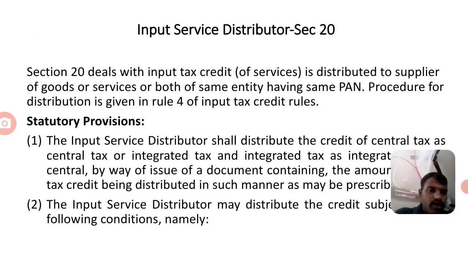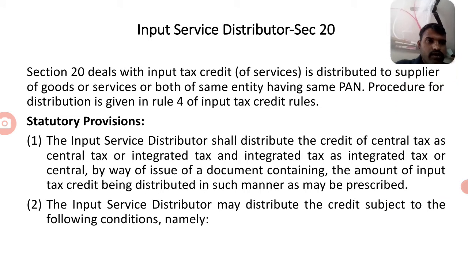Input service distributor. Section 20 deals with the input tax credit that is distributed to suppliers of goods or services or both of the same entity having the same PAN.